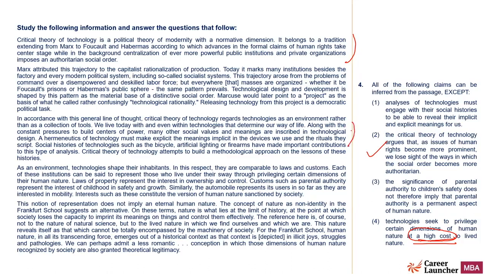Yeah, so implicit one is mentioned here. So one cannot be the answer. This is also mentioned. The significance of parental authority is mentioned here. This is not mentioned that it is at a high cost to the lived nature. It comes at a cost. That part is mentioned, but not with respect to the high cost. That is not mentioned that it comes to the high cost to lived nature. So that is something which is again scrambled here. So this cannot be inferred.